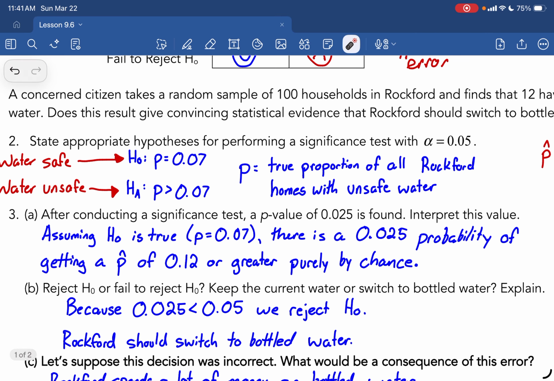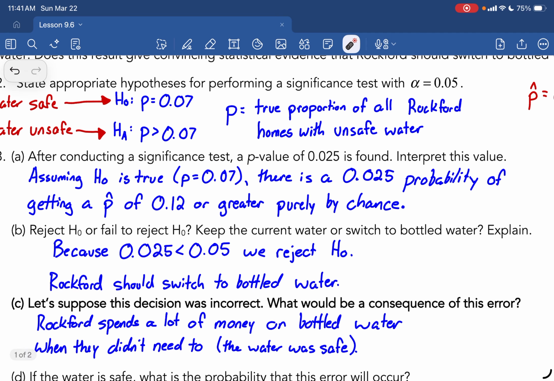Now, let's suppose that decision is incorrect. What could be a consequence? That they spend a lot of money on bottled water when they didn't need to because the water is actually safe. Since we are rejecting the null, we're saying that the water is unsafe. But we find out later that's an incorrect decision because the water was safe.